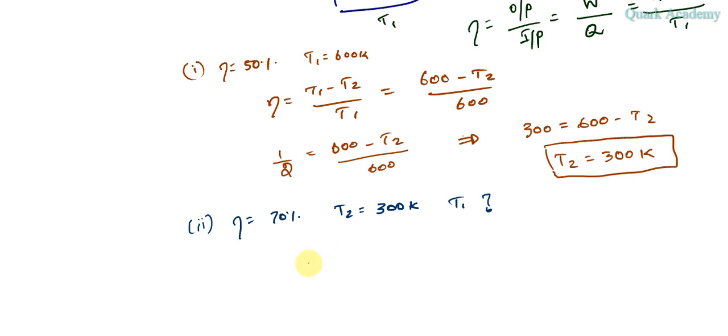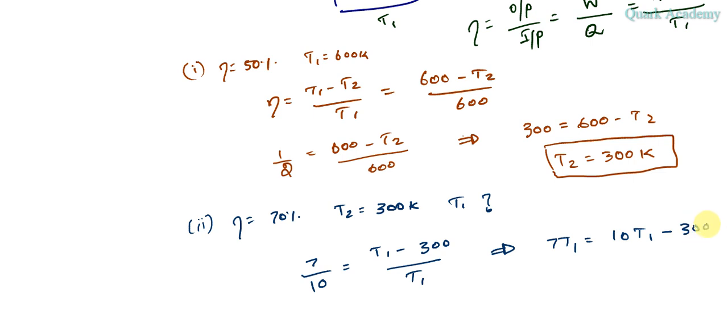So let's substitute. 7 by 10 will become T1 minus 300 divided by T1. So 7 T1 equal to 10 T1 minus 3000. So 3 T1 equal to 3000. T1 equal to 1000 Kelvin.